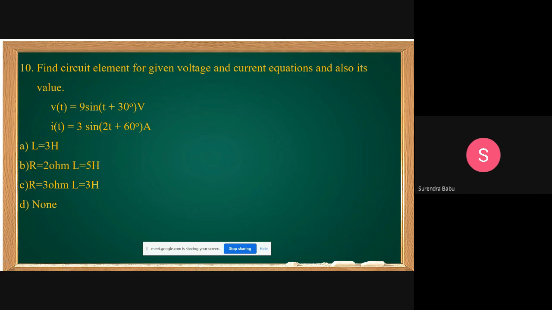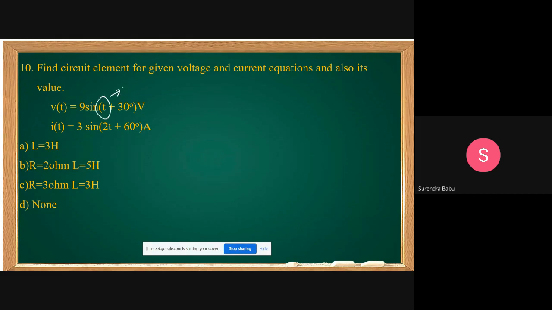Students, I told you already, you can compare the sinusoidal signals only if the frequencies are equal. It must be the same function, their frequencies must be equal and their magnitudes must be equal. Amplitudes may be different, that is not the problem. But if this is plus, this is also plus; if this is minus, this is also minus. Then only can we compare, and the frequencies must be equal. Otherwise, we cannot identify the type of element. We cannot compare. But what is the frequency here?